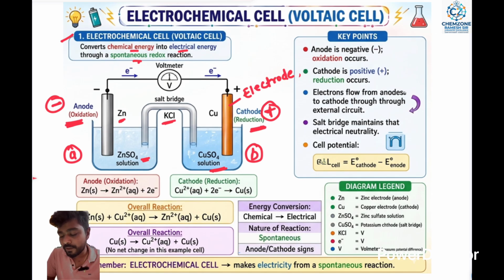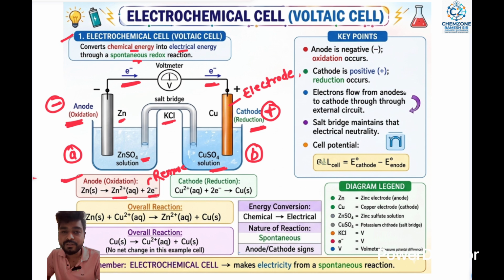You can see that from the left hand side to the right hand side, A to B, electrons are transferred. I mentioned this with a single arrow, showing the transfer of electrons from left to right. Then the anode reaction: zinc is in solid form because it is the electrode, and it removes two electrons from its outermost orbitals. Because of this, Zn2+ charge forms, and two electrons are released. That means removal of electrons.